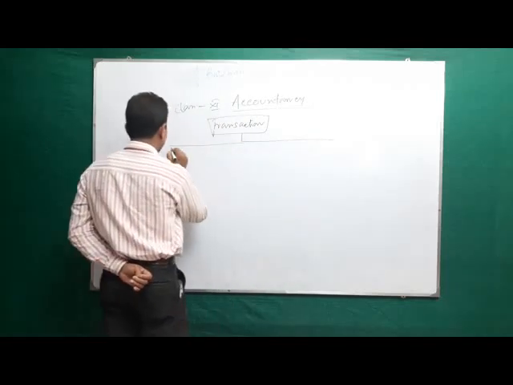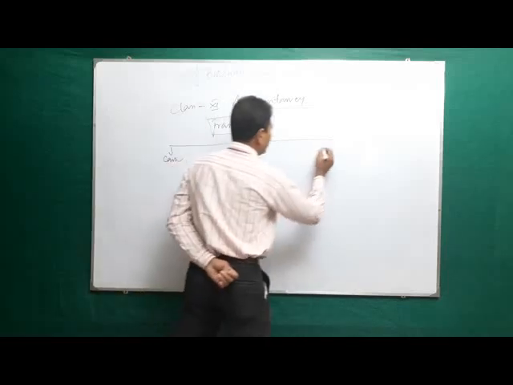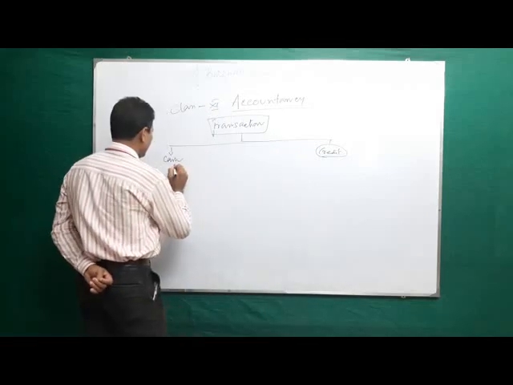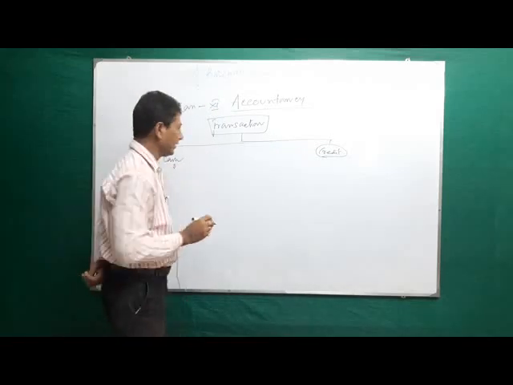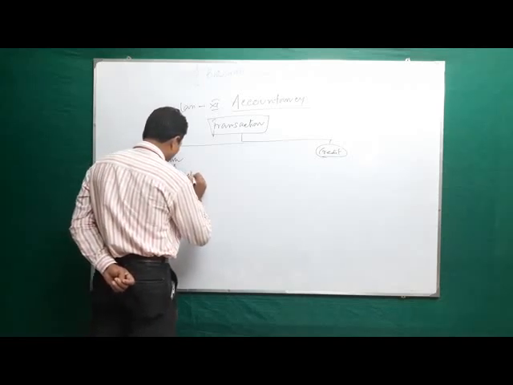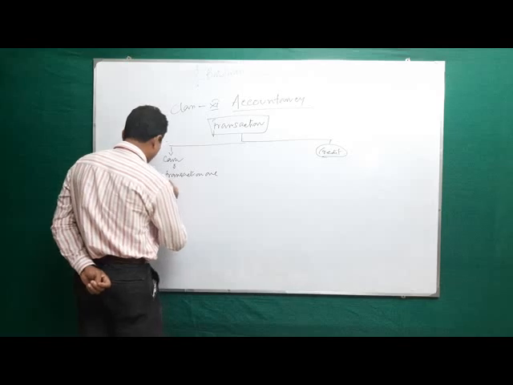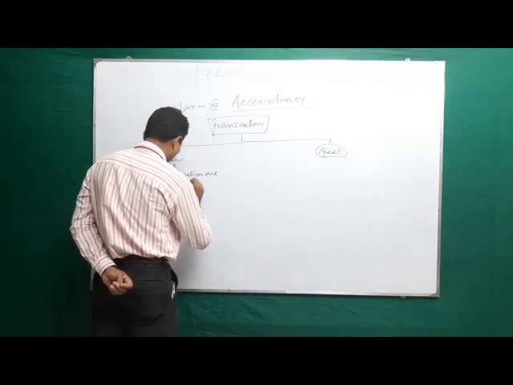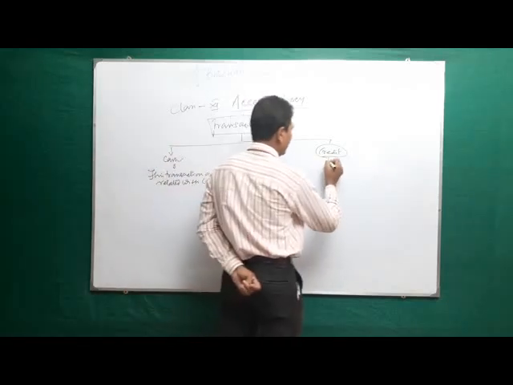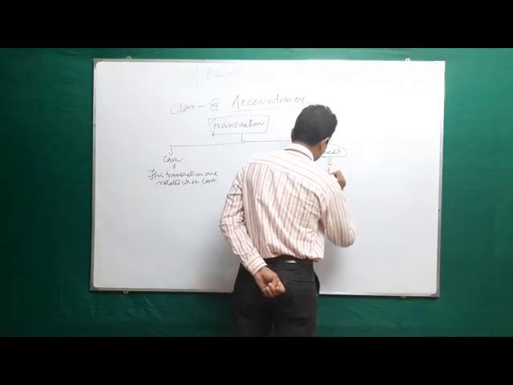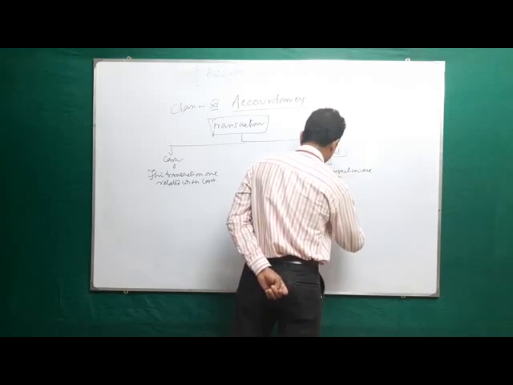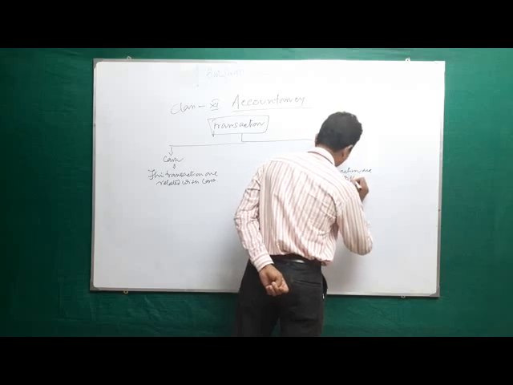One is cash and the other is credit. Cash transactions are related with cash. Credit transactions are related with credit.